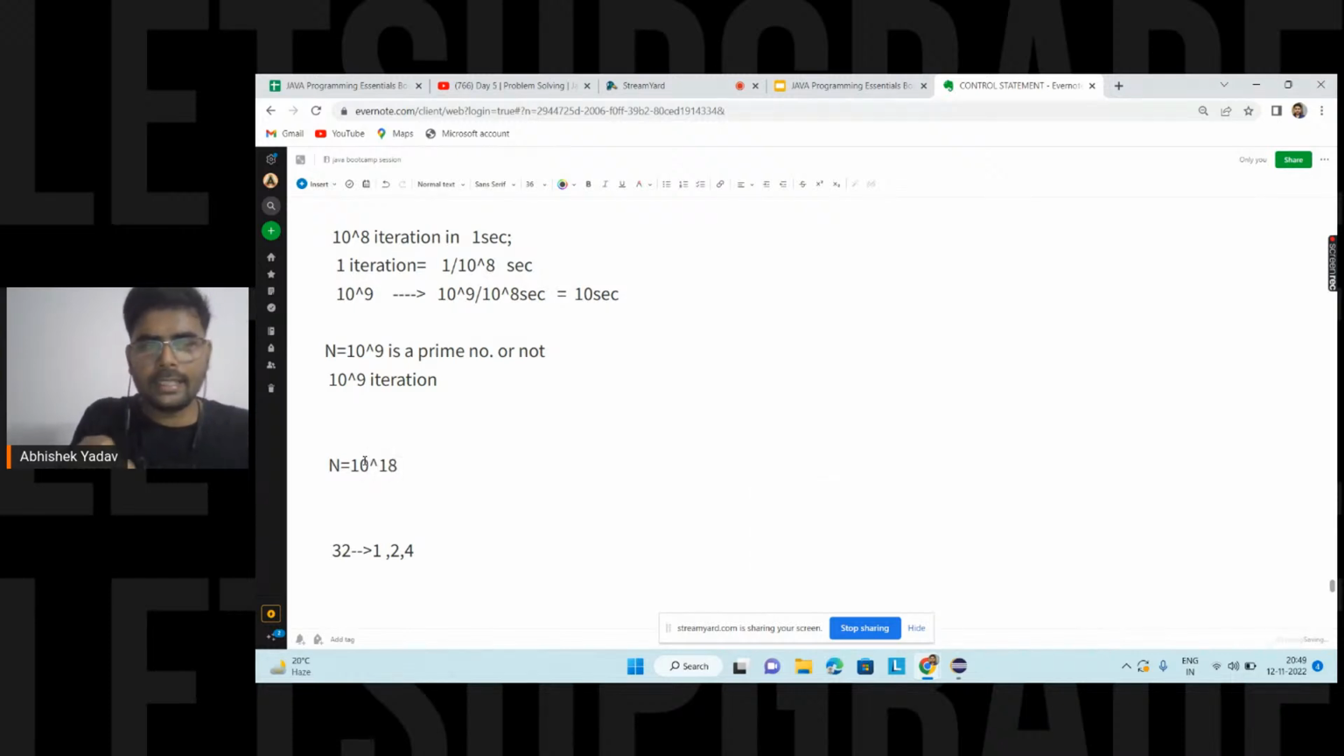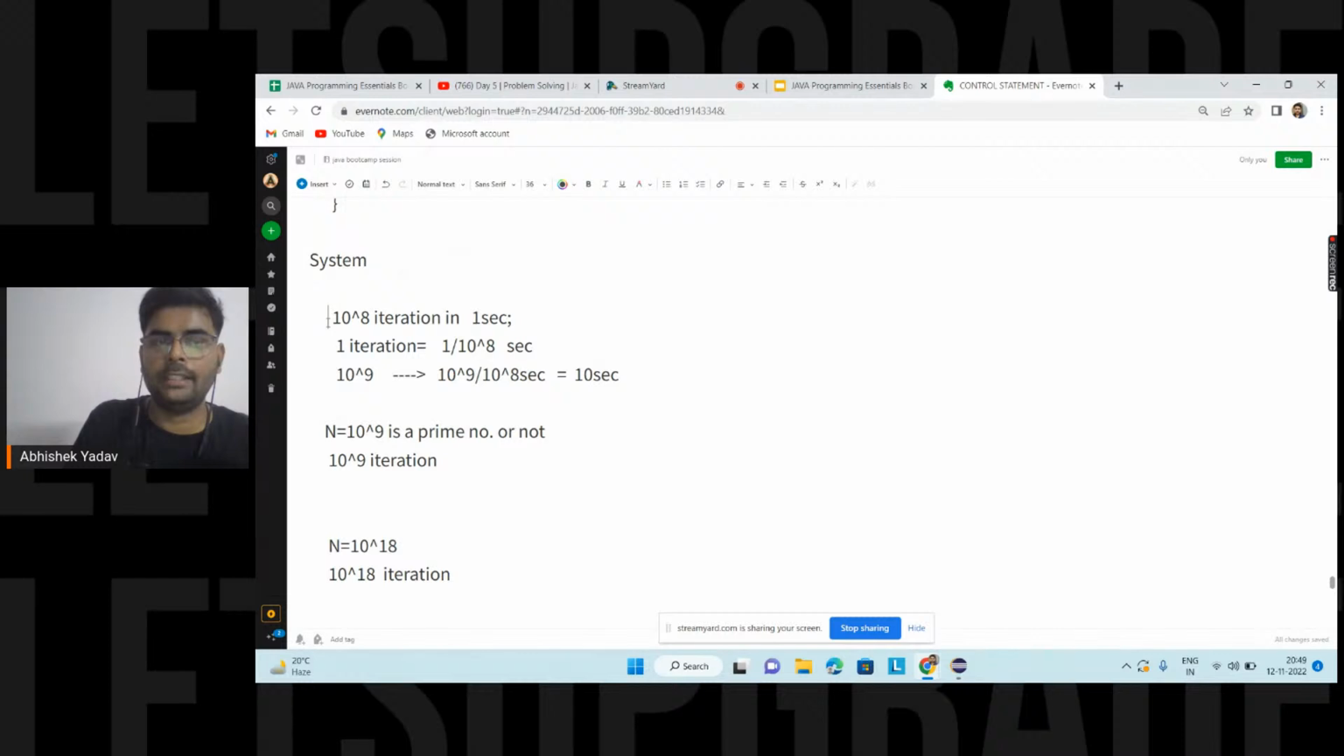And you are again saying, hey, I have to check whether 10 to the power 18 is a prime number or not. So you are saying, hey, since I am using a for loop and that for loop will do number of iterations equal to n, that means my for loop will do 10 to the power 18 iterations here. So guys, again, let's try to run the same code on my same processor that is having this configuration, that is 10 to the power 8 iterations in 1 second.